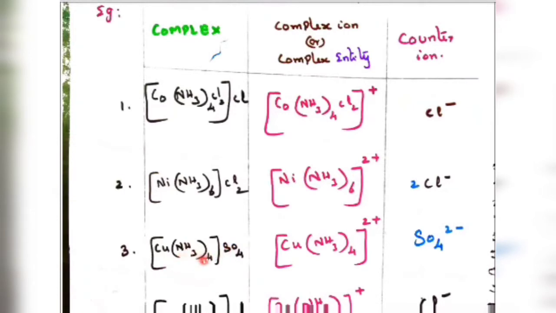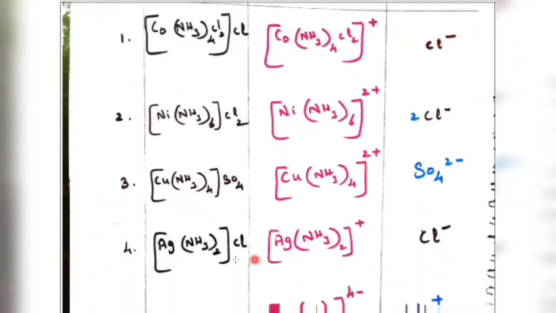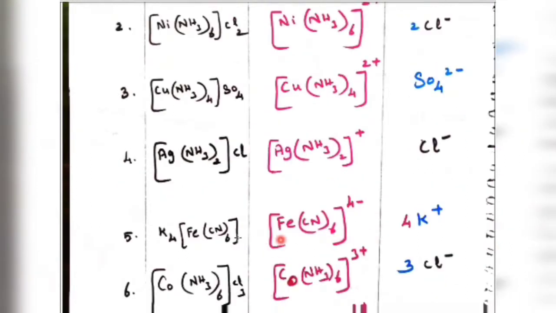In [Cu(NH3)4]SO4, outside is SO4 2 minus. Removing SO4 2 minus, this coordination entity becomes 2 plus, a cationic complex. Then [Ag(NH3)2]Cl: 1 Cl minus is the counter ion, removed, and it becomes plus, also a cationic complex.